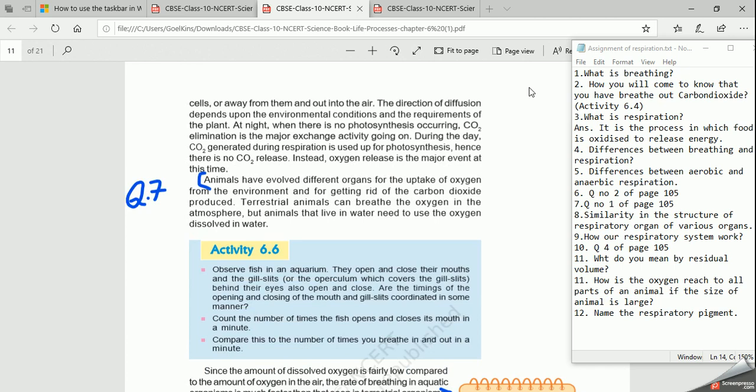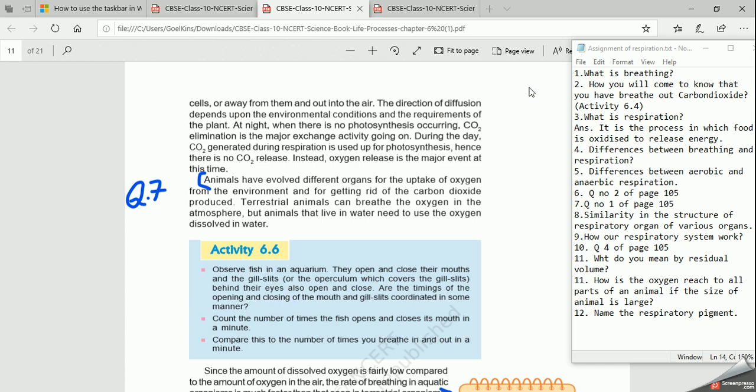Now coming to question number 7, that is question number 1 of page 105: what advantages over an aquatic organism does a terrestrial organism have with regard to obtaining oxygen for respiration? That means, what is the difference between aquatic and terrestrial animals? What advantage does a terrestrial animal have?